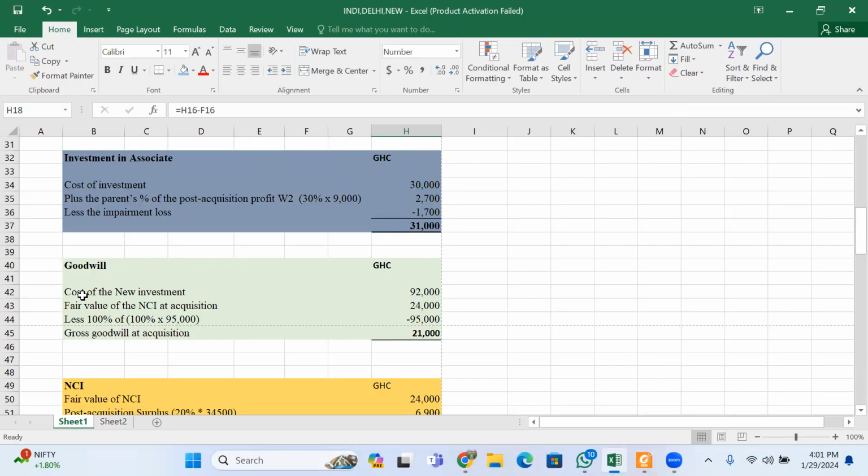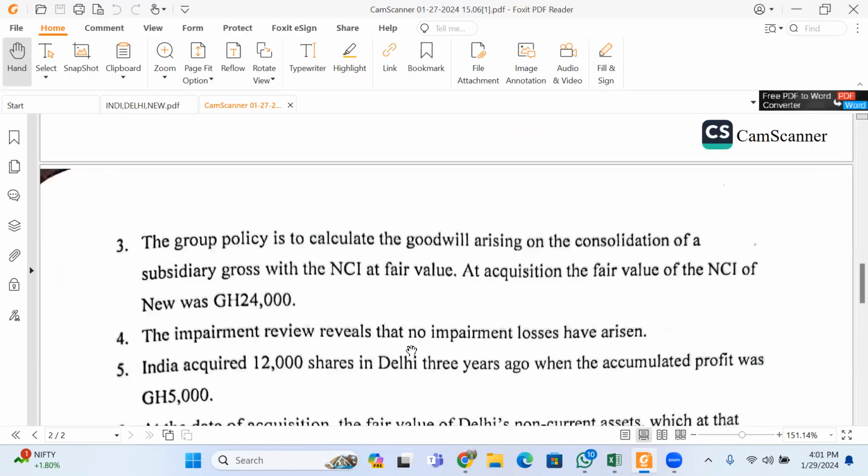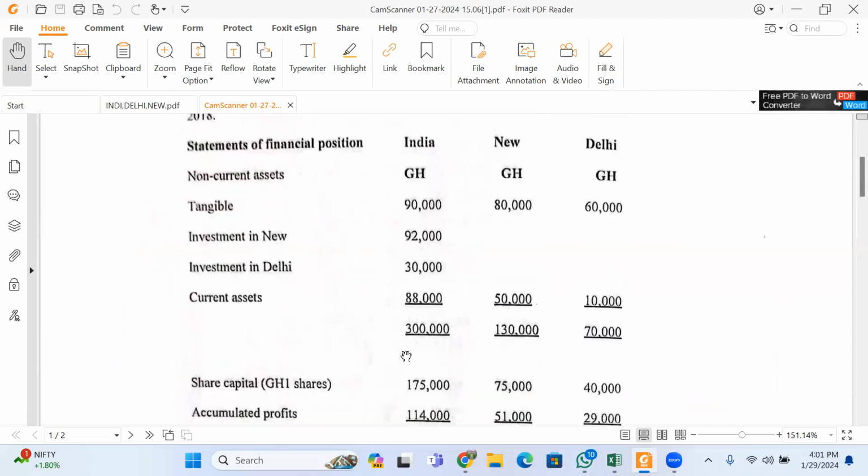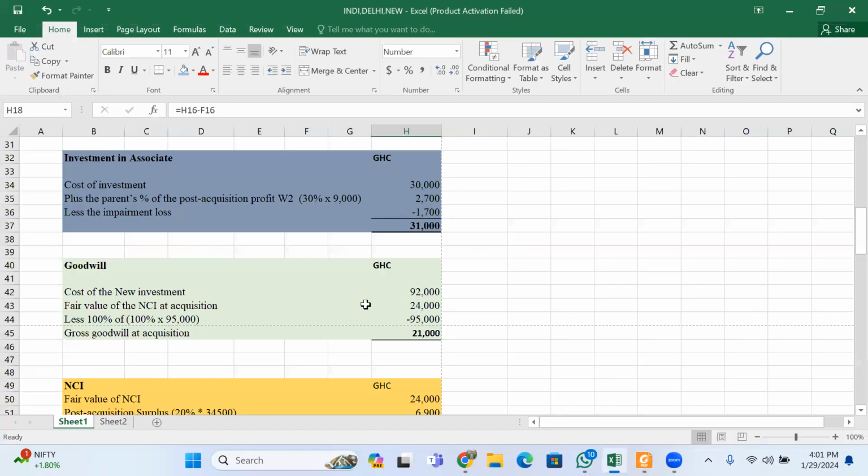Now, if you know that the cost of investment is 92,000, go back to the question. Cost of investment in New is 92,000. And fair value at acquisition.